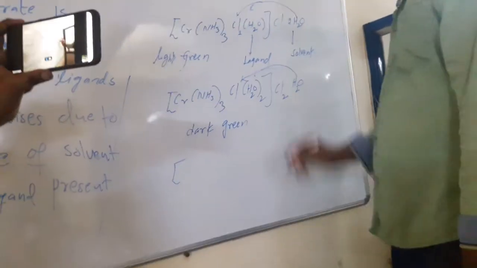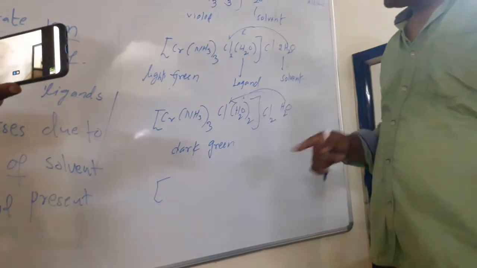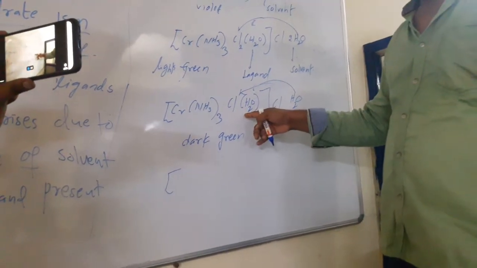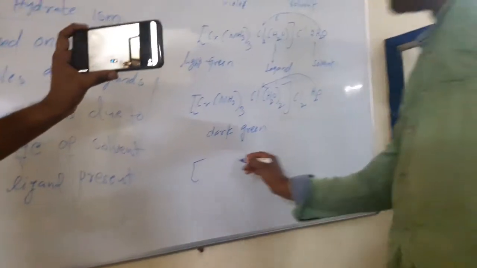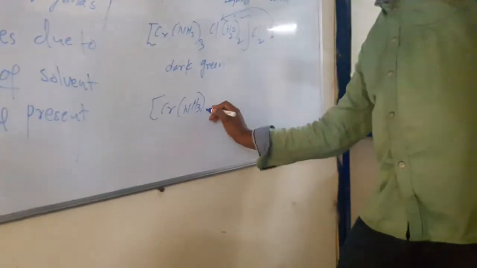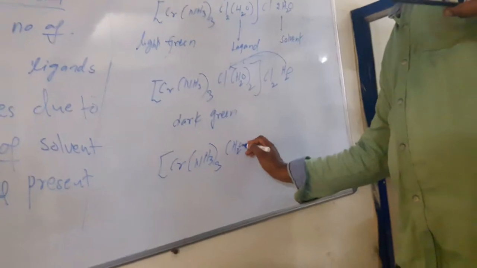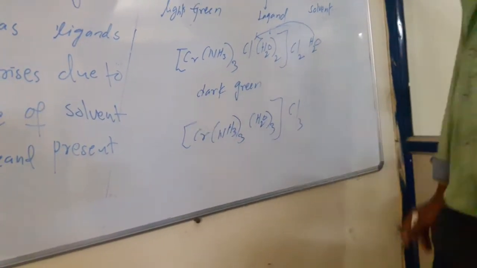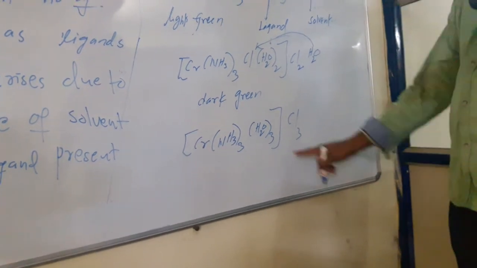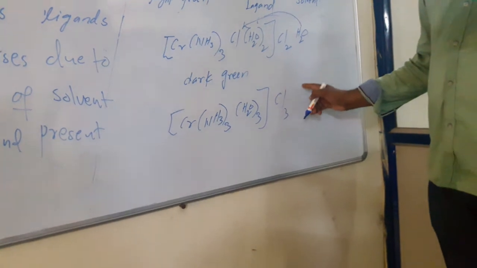Next case, one more water also mutually exchanges with another chlorine. The remaining one chlorine is there. If water goes to replace this chlorine, then water enters the complex and acts as a ligand, and this chlorine goes outside. Now chromium, NH3 3, and three water molecules, and three chlorines are outside. So here there are no water molecules as solvents.